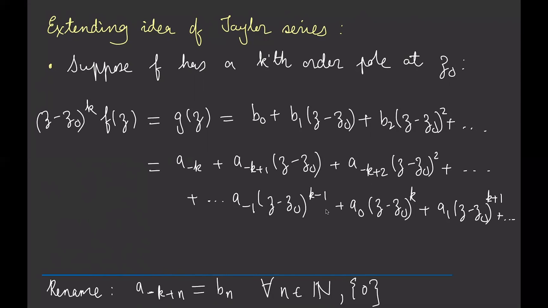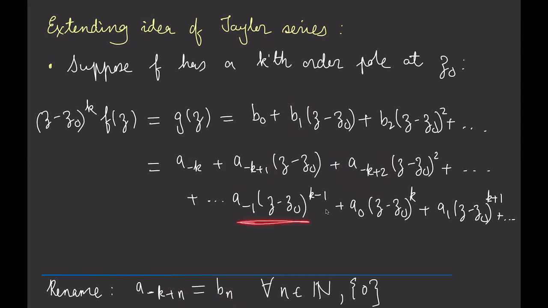So why does n equals 0 work? Well, here's n equals 0: b0 is the same as a with subscript minus k plus 0. I'm just renaming, nothing more than that. For b1, I put a 1 over here, so I have minus k plus 1. So I'm going to label b1 as a with subscript minus k plus 1, and so on. So b2 is minus k plus 2, and this goes on like this.